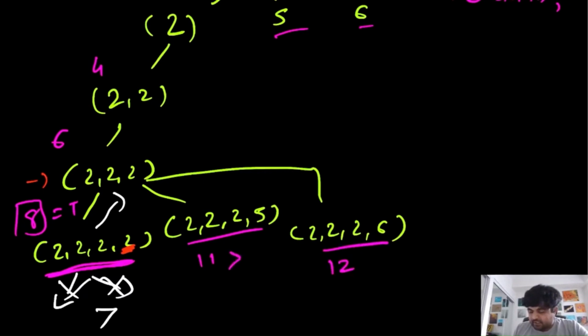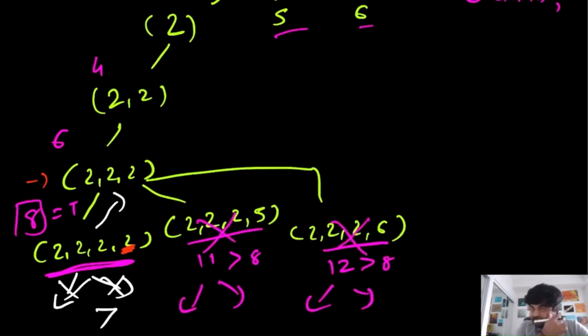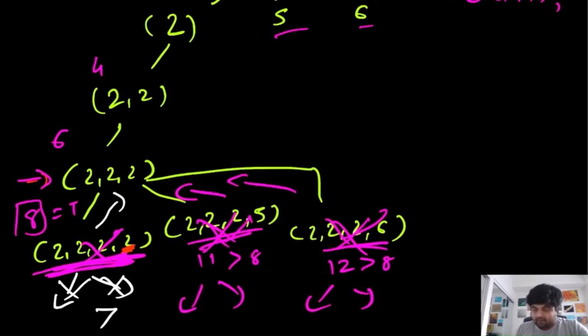Notice that both are actually greater than the value of our target, which means that we can't go further down at any of these positions, and we have exhausted all the possibilities up until this point. So since we have already exhausted the possibilities up until this point, the only way we can go is back. At this position 2, we have exhausted all the possibilities there can be. One, we found the answer, and the other two we found that it cannot be part of the combination, which means that we have already exhausted all the possibilities for this value 2, 2 as well, which means that we can't go down but we can go up.